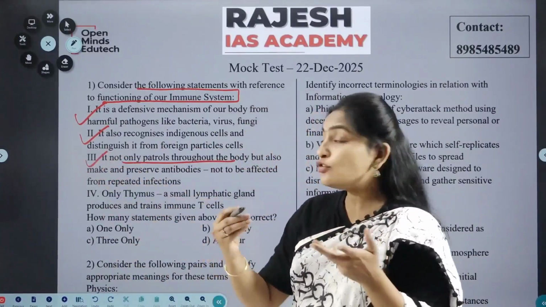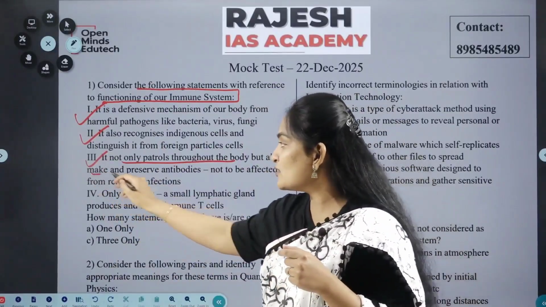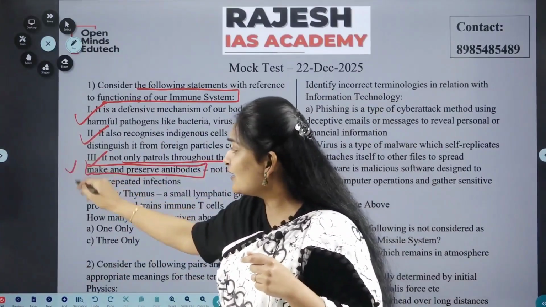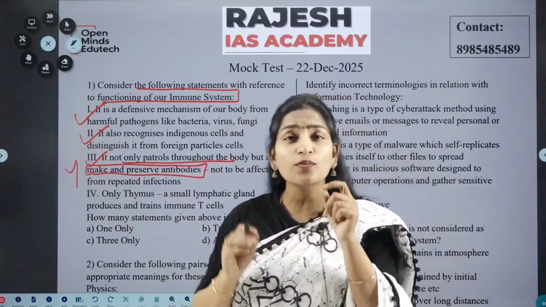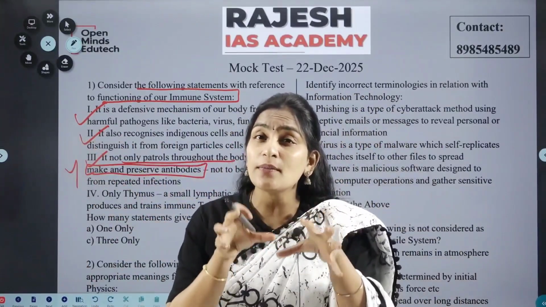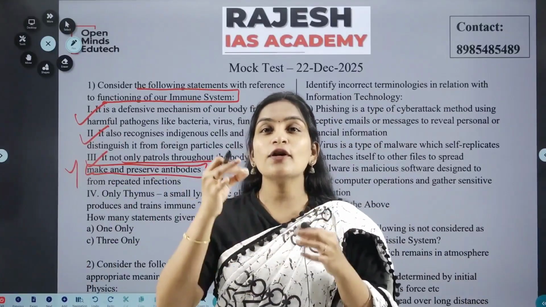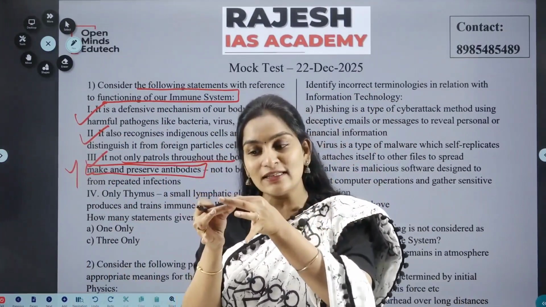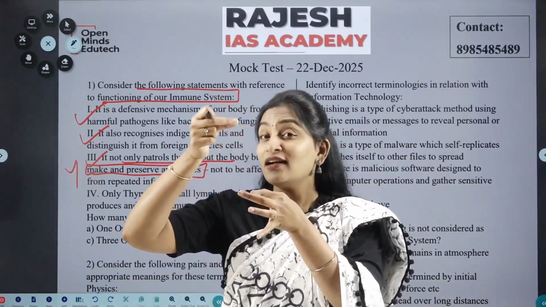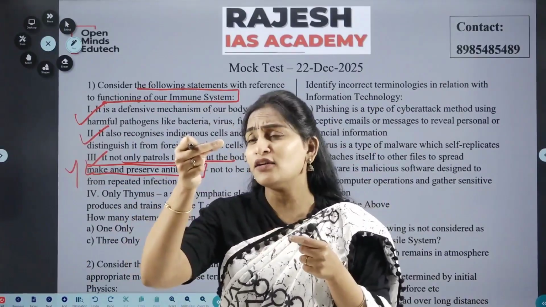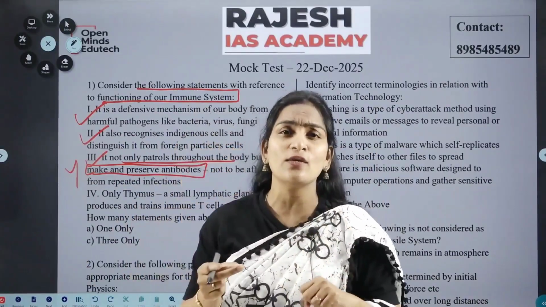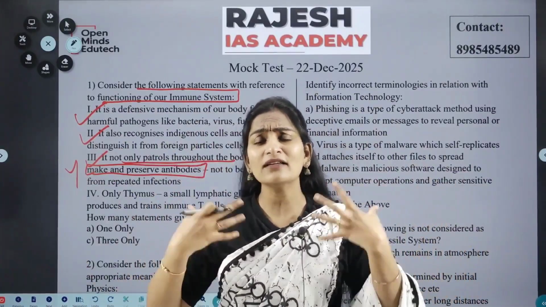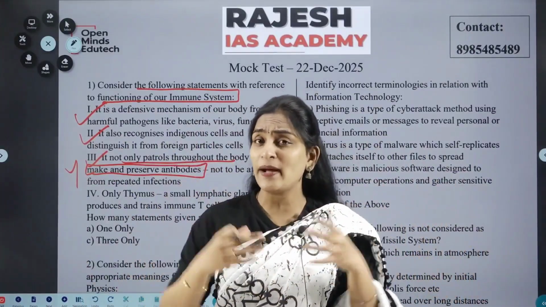It not only patrols throughout the body but also makes and preserves antibodies. What are these antibodies? These are Y-shaped proteins produced by certain immune cells. When a foreign particle enters our body, a particular cell kills this foreign particle. Do you think that only one foreign particle has entered our body? Definitely not. There are numerous foreign particles which enter our body and can also pile up.